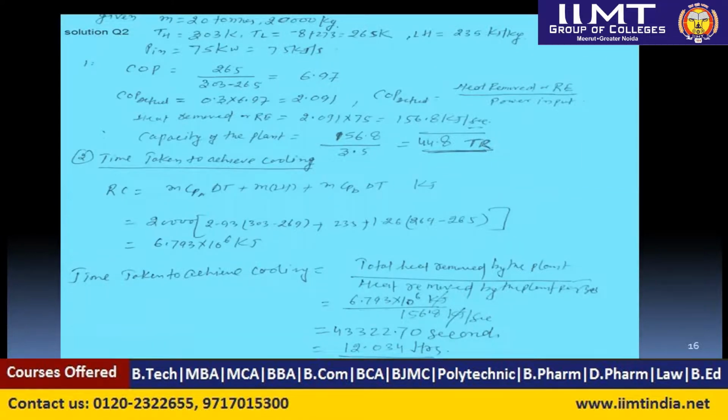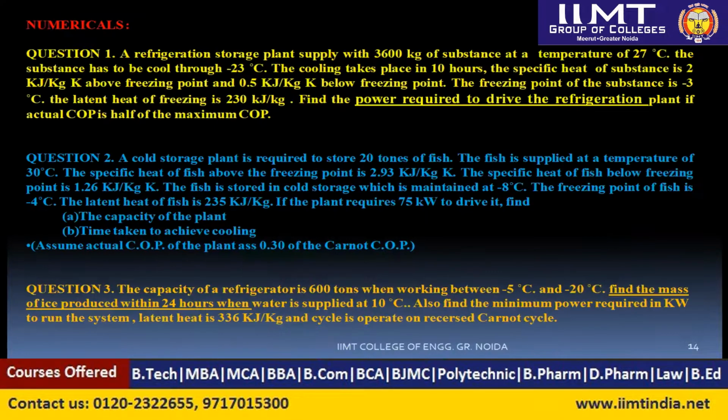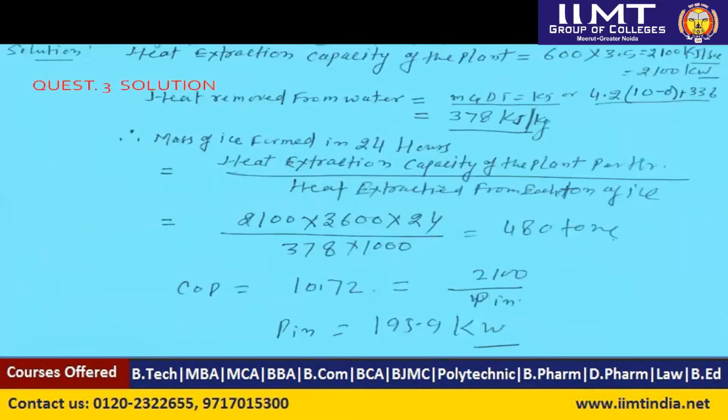For the next questions, I have given three questions and also three solutions, and I have already discussed one question and its solution. So a student can solve the other two numericals with the help of this solution. Here, in question 3's solution, you can find out the power input and how much ice can be produced.